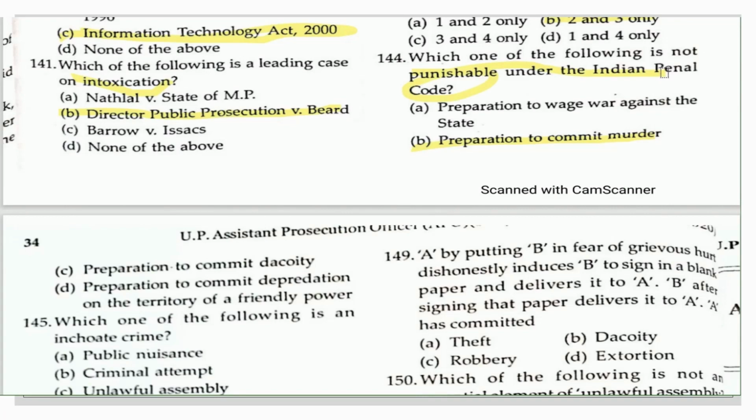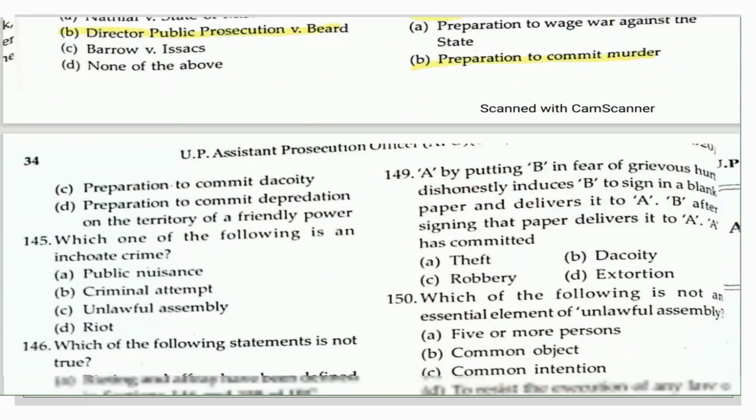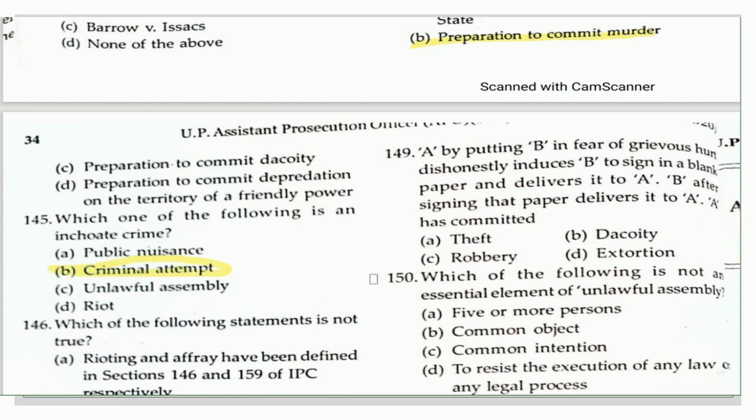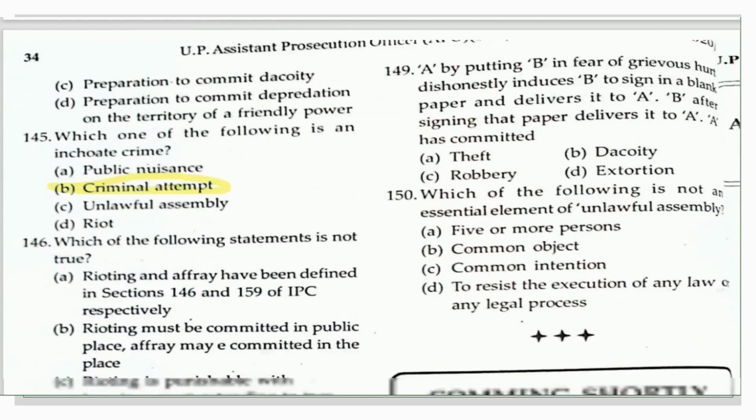Okay. Now moving towards the next question, question number 145, which had been asked in the UPAPO Prelims of 2006. Which one of the following is an inchoate crime which is not completed? So you all know that criminal attempt is a kind of crime which is inchoate, because the crime is yet to be completed, so it is an incomplete crime.